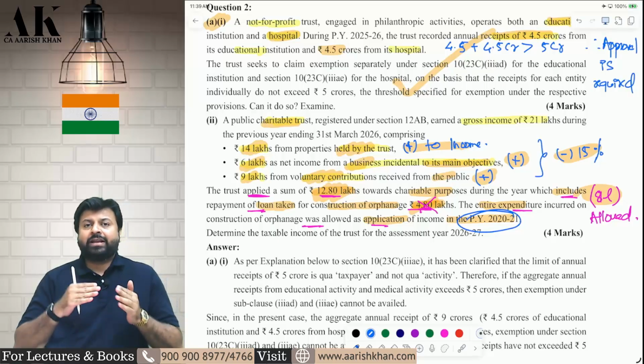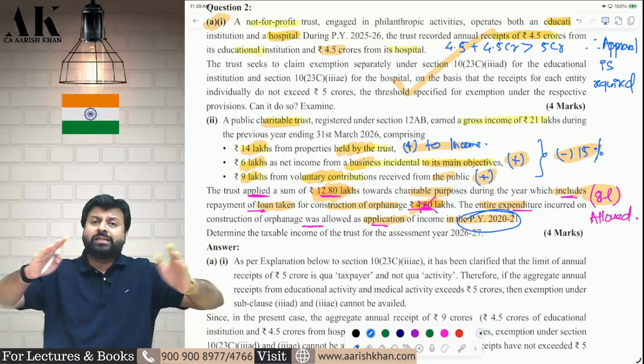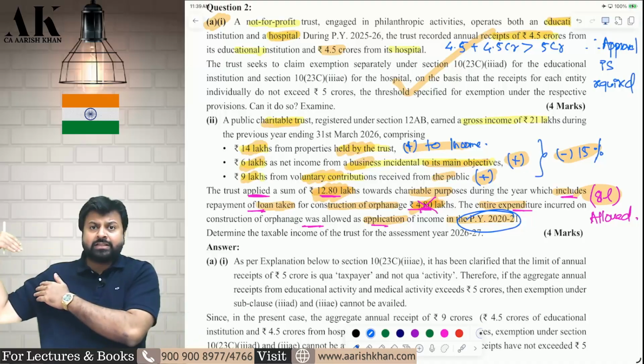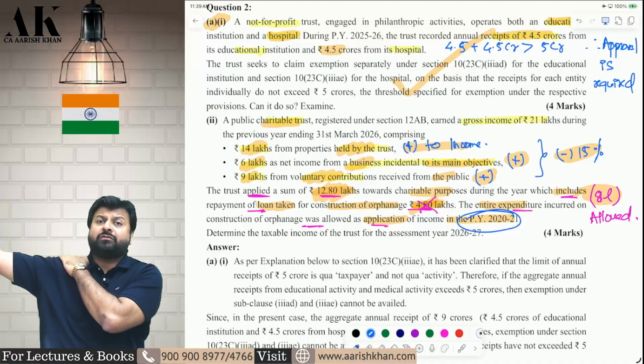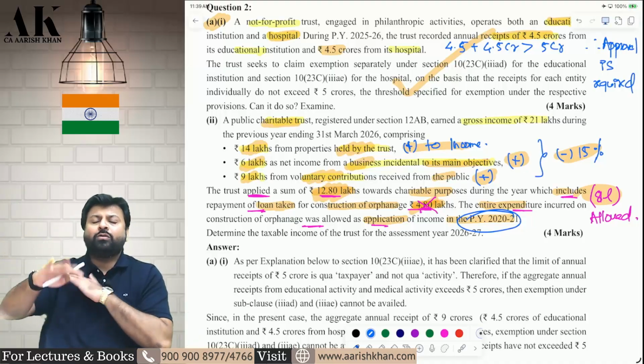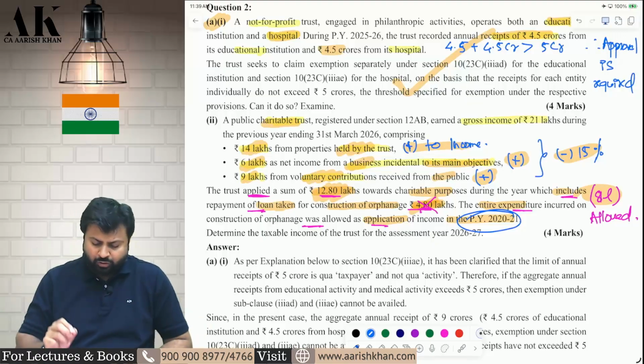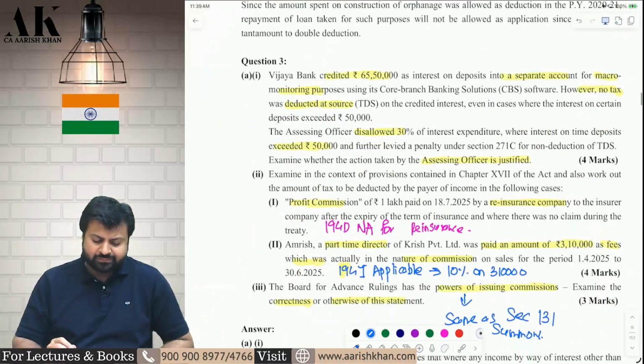So very simple. If you have taken a loan after 21, then it is allowed on repayment of the loan. But if you have taken the loan before 21 and incurred the expenditure before 21, then when you repay the loan now, you cannot claim deduction once again. I hope it is clear to all of you. So this is what this question is all about.